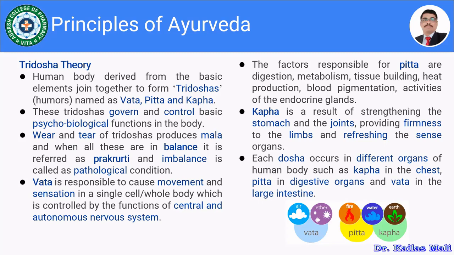If you look at the image related to Vata, Pitta, Kapha, it is possible to correlate all these three doshas with certain elements like air, ether, fire, water, and earth. Vata is easily correlated with air and ether, Pitta with fire and water, and Kapha with water and earth. Each dosha occurs in different organs of the human body: Kapha in the chest, Pitta in the digestive organ, and Vata in the large intestine. So this is about the three dosha theory.